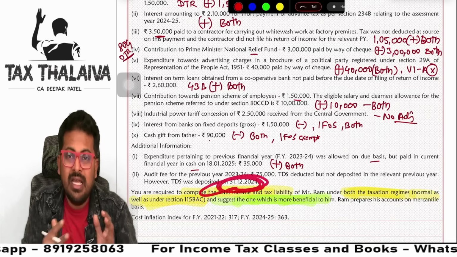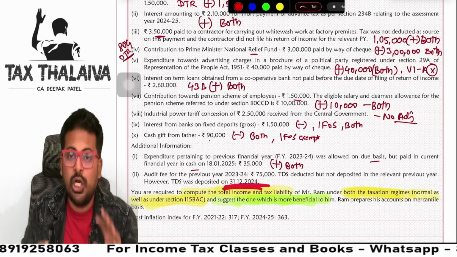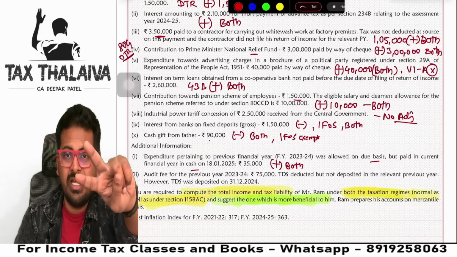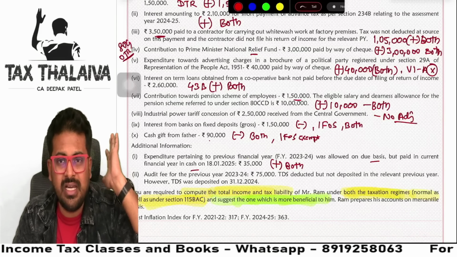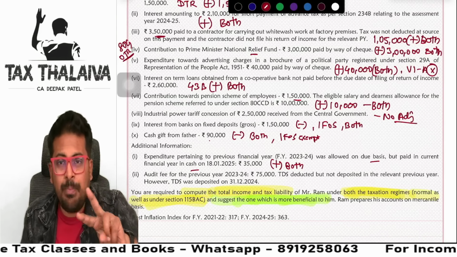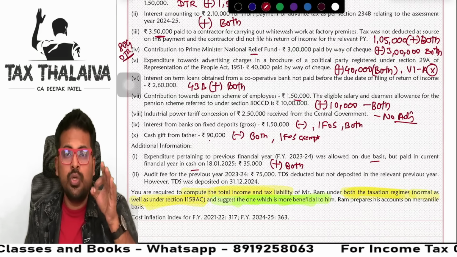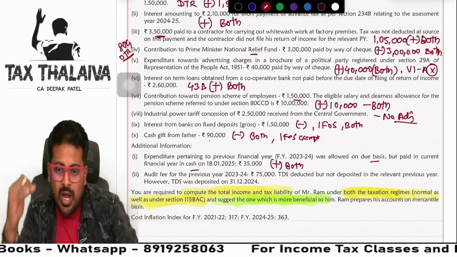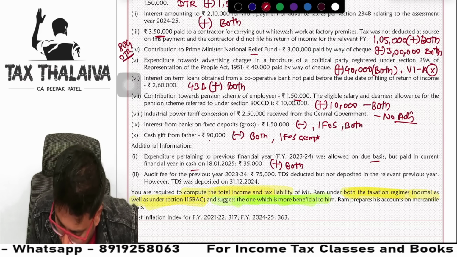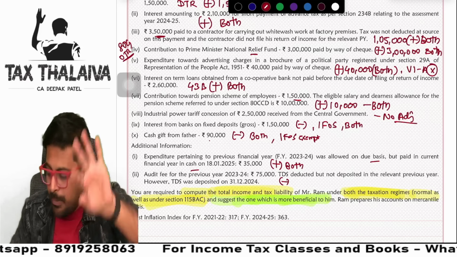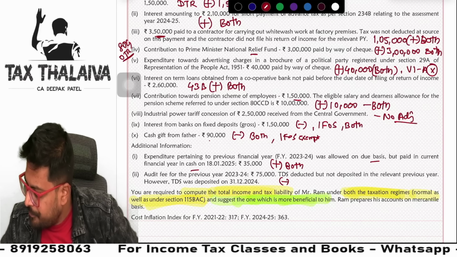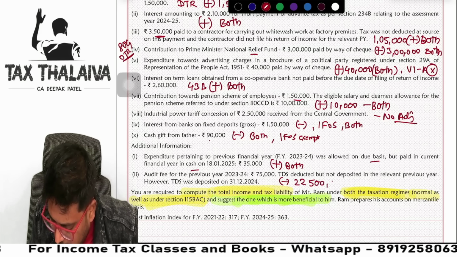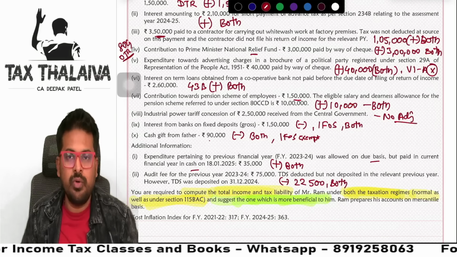See, in this year TDS was deposited during the financial year 24-25. Now you can claim the 30% which was disallowed in the earlier year, because in this year you deposited TDS. So only 30% you will claim now. Earlier 30% was added to the profit. This year you have to reduce it from the profit. So reduce only 30% of 75,000, that is 22,500, under both the tax regimes.